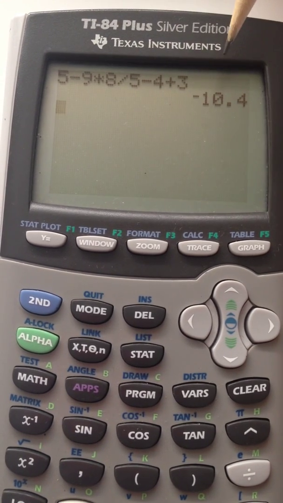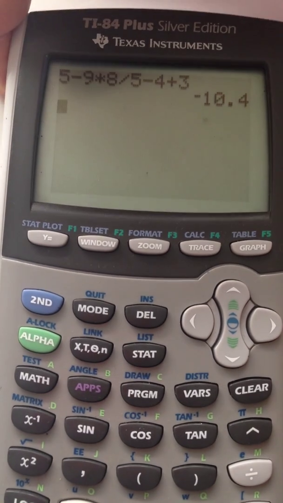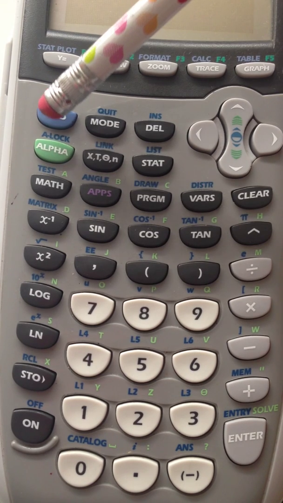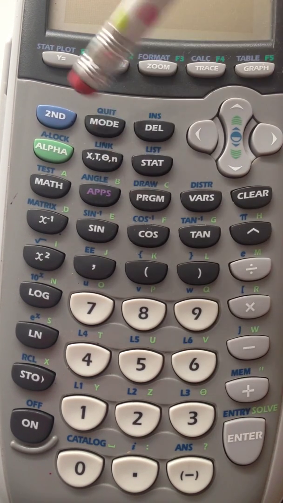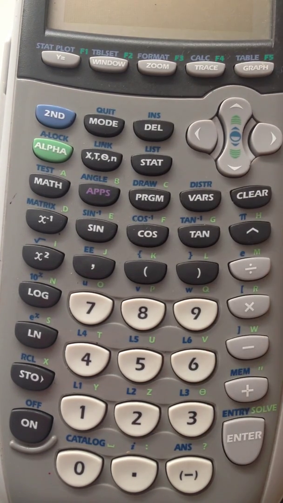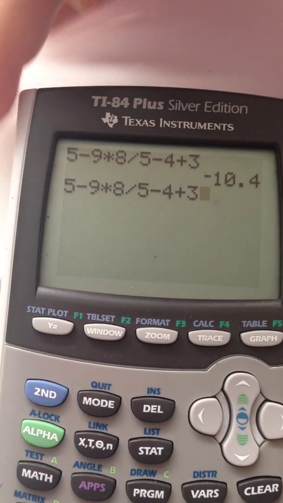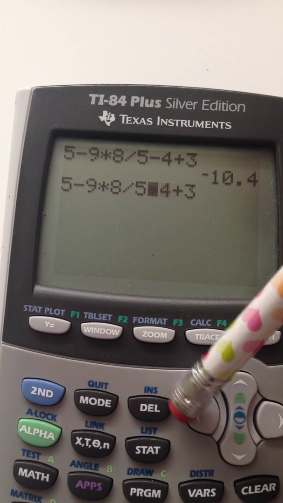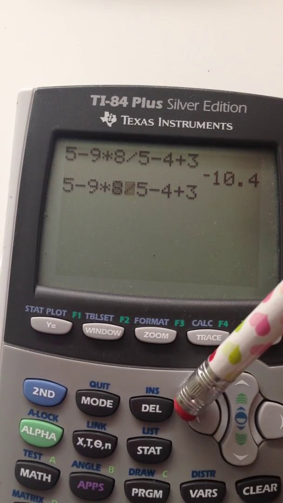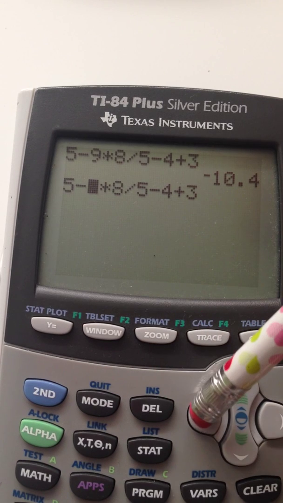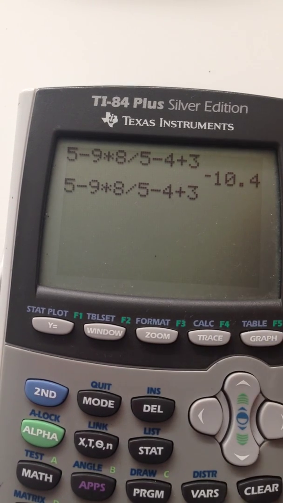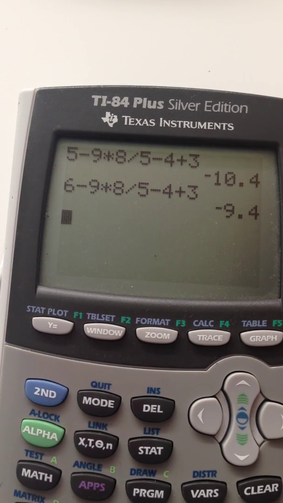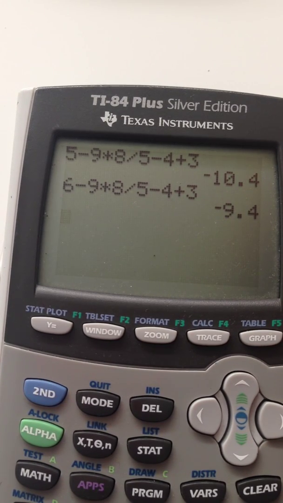But instead of typing everything all over again, there's a cool feature where you can recall what you just entered. So you can press second, enter, and if you do that, the exact same work pops up, but now you can use your arrows to move back to the front and just type over the 5. We're going to go right on top of the 5 because that was our mistake, and I'm going to press 6 instead, and now you can hit enter from wherever you are, and then you'll get the right answer.